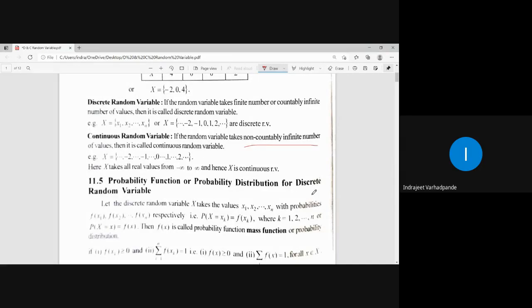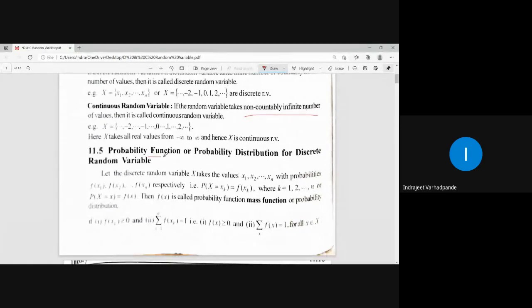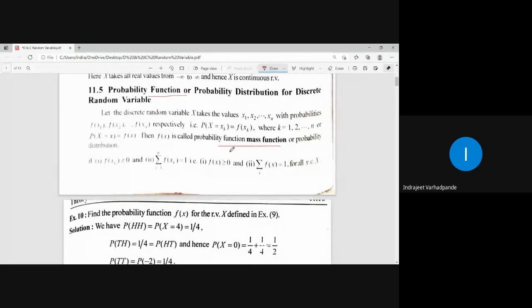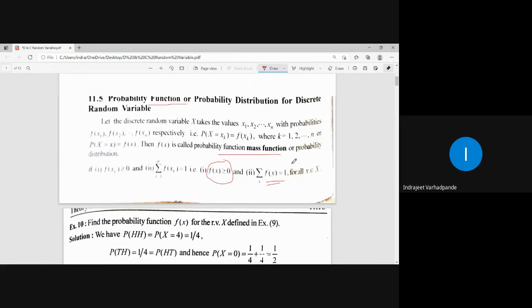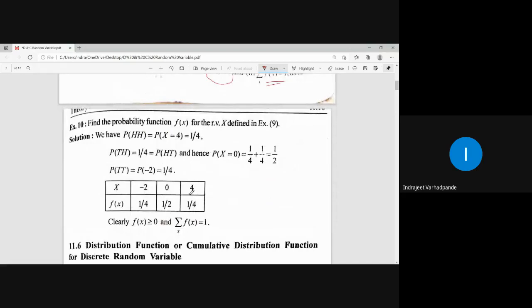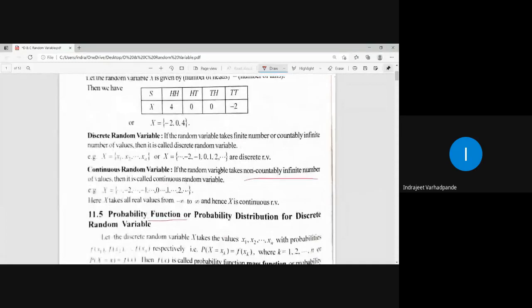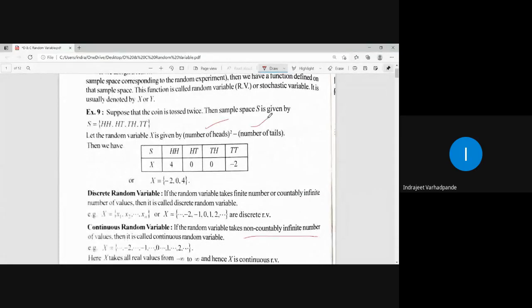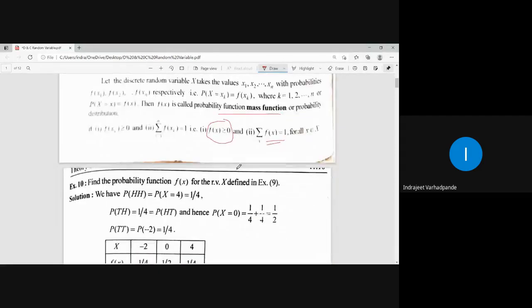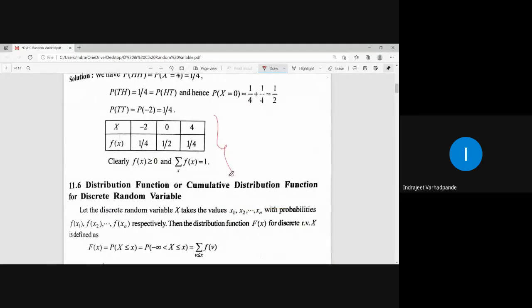And for the discrete random variable, we had started with the discussion of the probability function or probability mass function. The condition for that probability mass function is f of x must be greater than or equal to 0, and the summation of f of x must be equal to 1 for all values of x. This example was completed wherein the random variable is defined as number of heads square minus number of tails. Accordingly we have added, and we have seen that the summation is equal to 1.